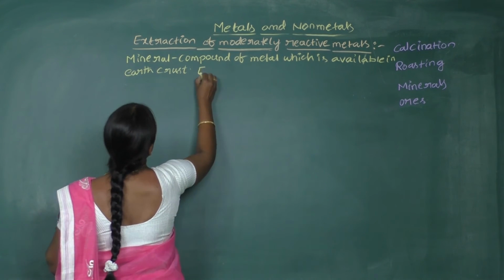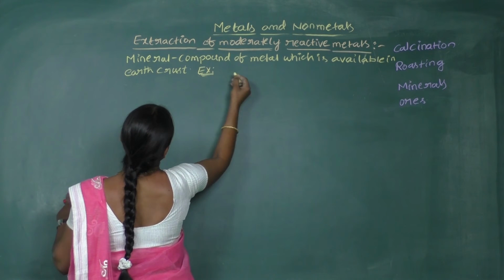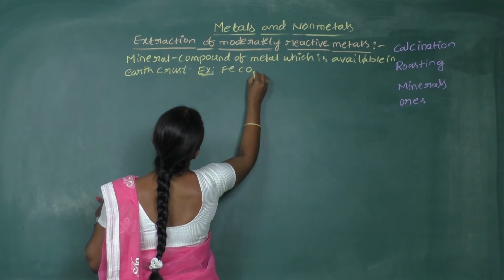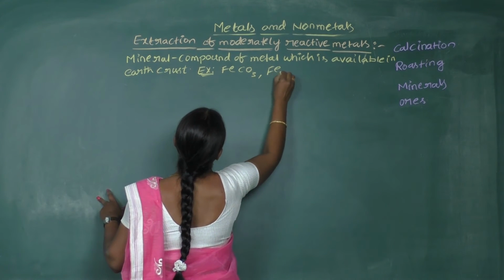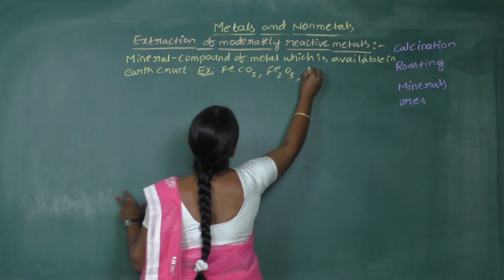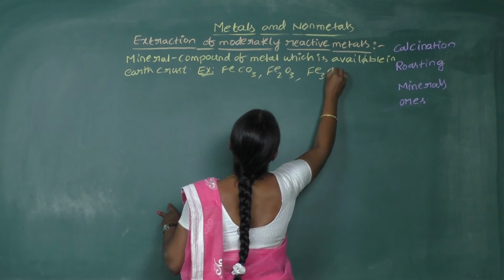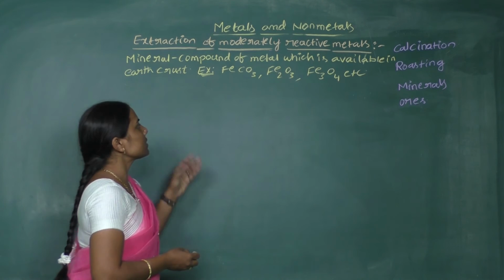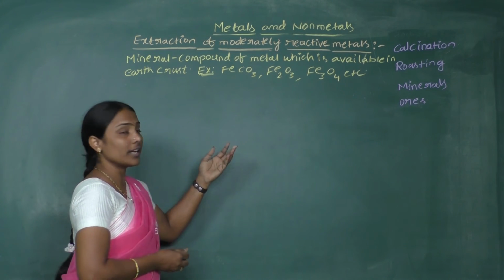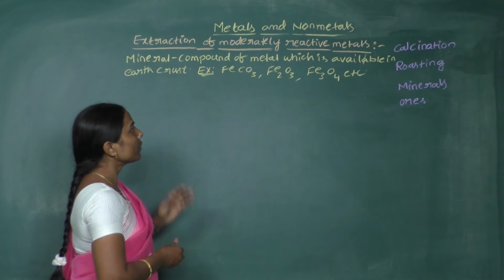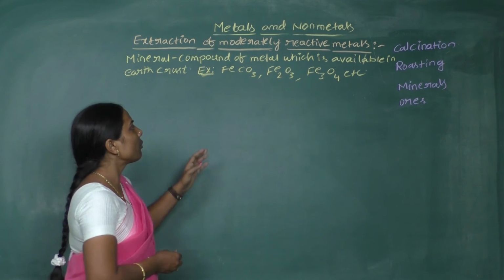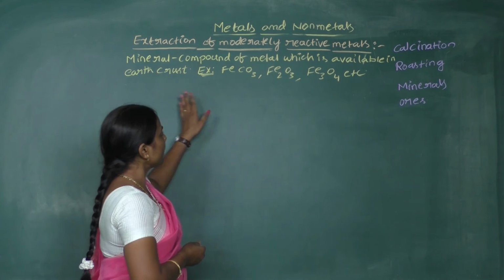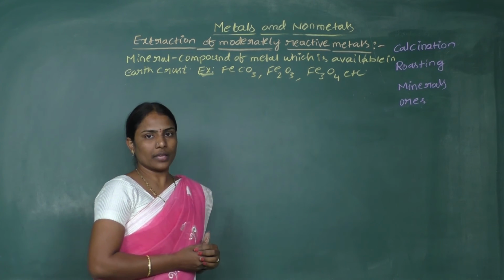For example, iron is available as FeCO3, Fe2O3 or Fe3O4, etc. Iron is available as its carbonate and its oxides, and among the oxides we have two oxides. We call these hematite and magnetite. So these are all minerals.